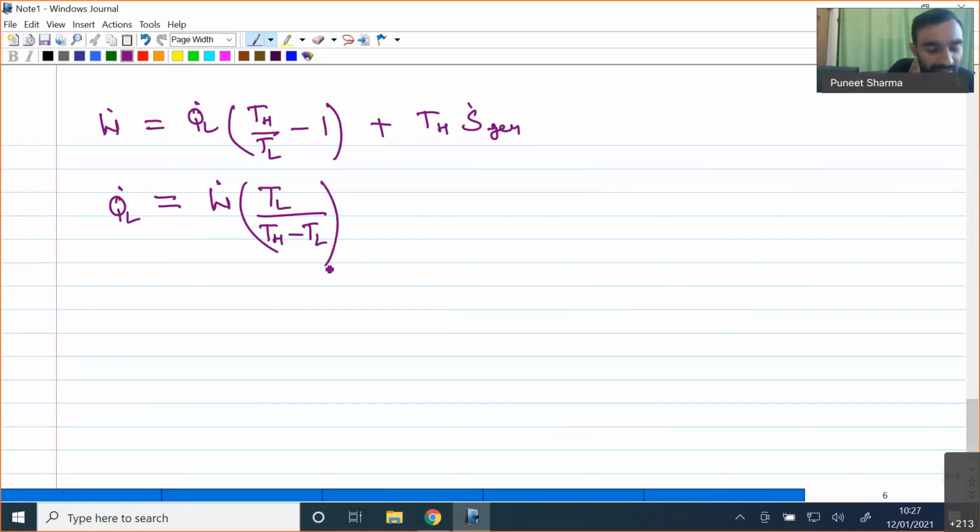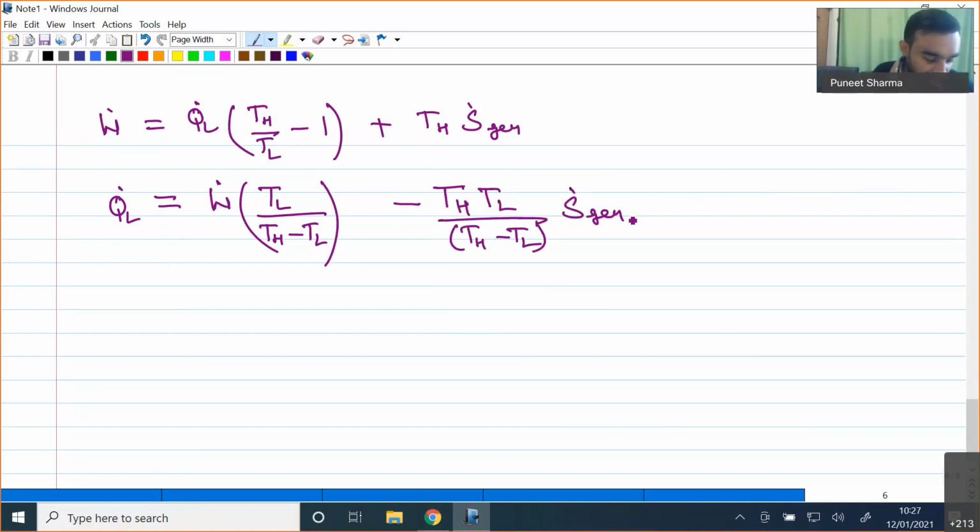Okay, so TL divided by TH minus TL, and this term will also be going on that side, so it will become minus TH TL divided by TH minus TL times S dot generation. Okay, so this you can see over here.